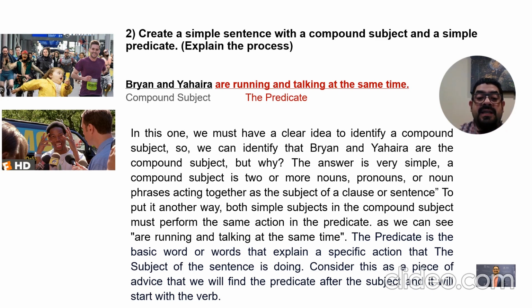As we can see, are running and talking at the same time is the predicate. And we know that the predicate is the basic word or words that explain a specific action that the subject of the sentence is doing.